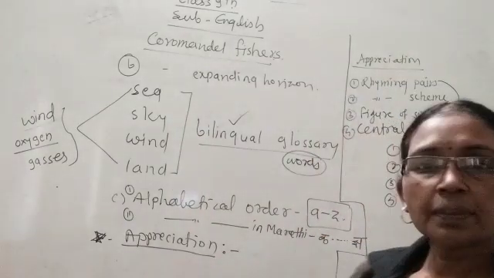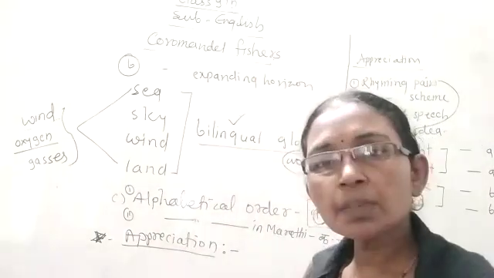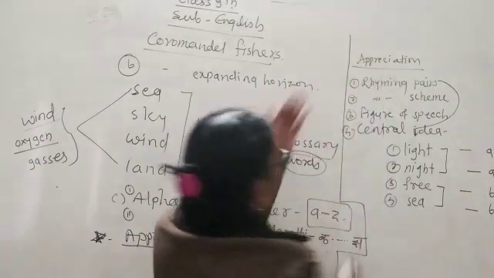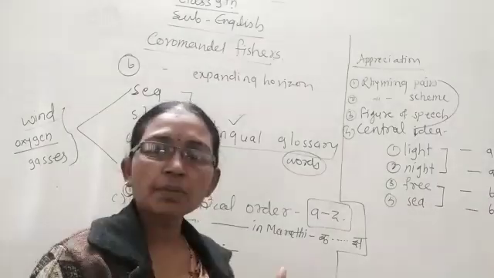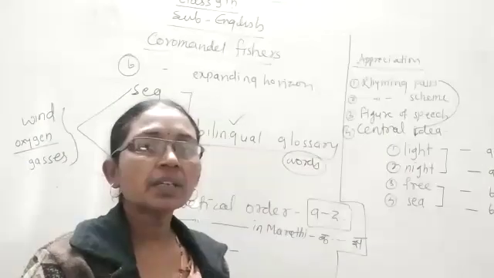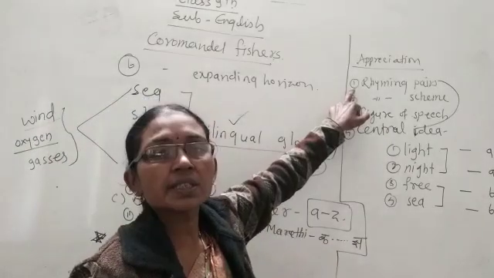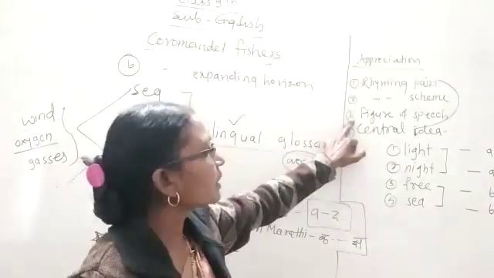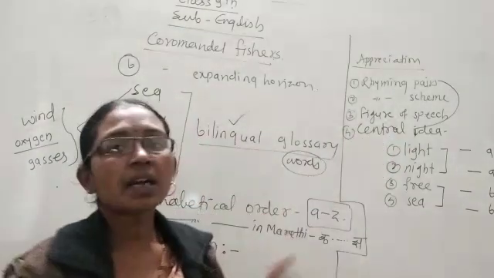Then we will turn the page and open our poem Coromandel Fisher. When we begin the poem, we have to think about the appreciation of the poem, because when we think about appreciation, our ideas automatically become clear. The first point of the appreciation is rhyming pairs. The second one is rhyming scheme. The third one is figure of speech, and the next one is central idea.